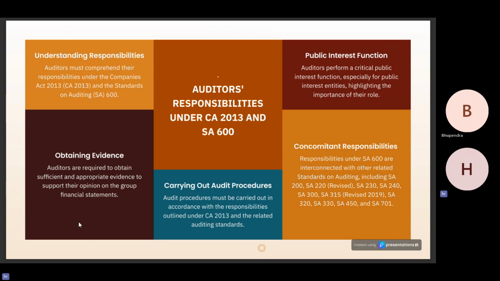Auditors are required to obtain sufficient and appropriate evidence to support their opinion on group financial statements also. Audit procedures must be carried out in accordance with the responsibilities outlined in Companies Act 2013 and related accounting standards. Auditors perform a critical public interest function, especially for public interest entities, highlighting the importance of their role.